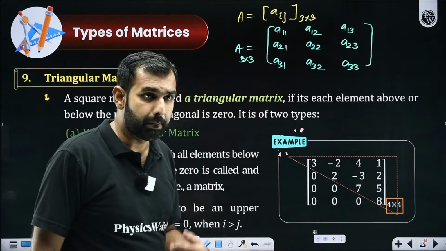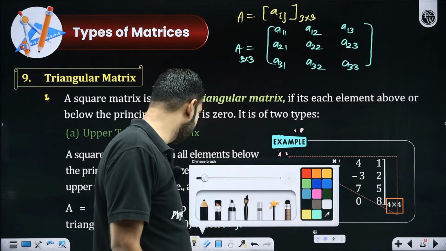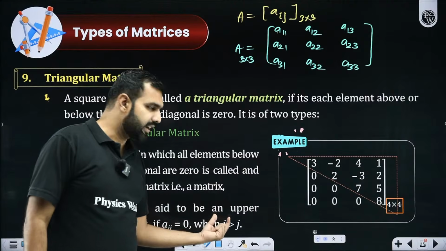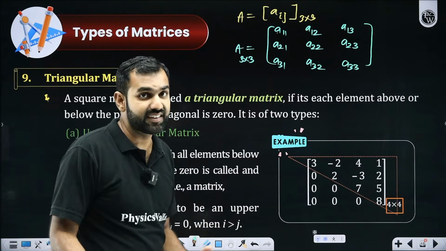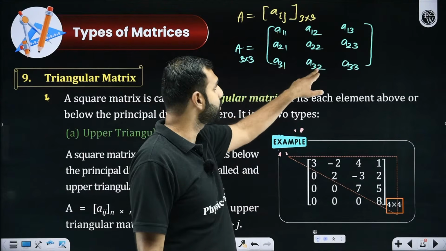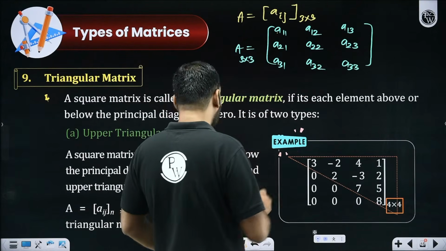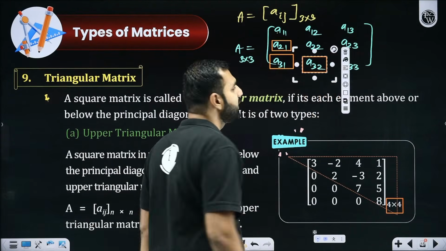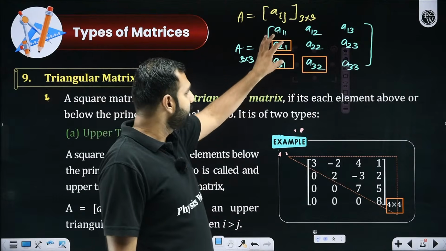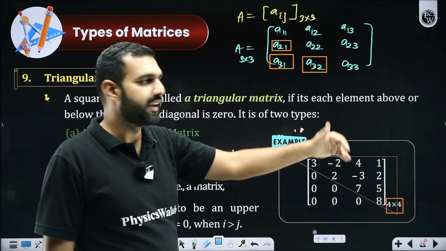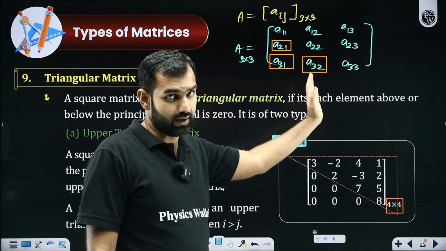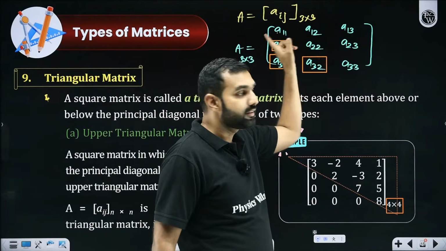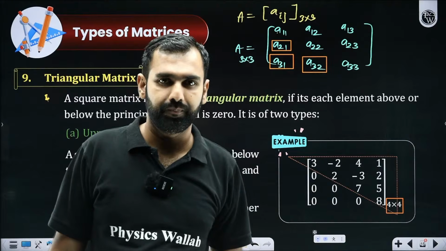So here I'm giving you the better definition of a triangular matrix. Let's say here I'm willing to define a triangular matrix in a more specific manner. I'm saying this, that as long as i is greater than j, as long as i is greater than j, which means 2,1, 3,1, 3,2. Are you getting it? These are the only three cases in which I am seeing i to be greater than j. So if i is greater than j, aij is 0, it is going to be an upper triangular matrix, because if I skip these elements which are all 0, then apart from them, if I club these elements, they'll be forming a triangle, upper triangular.